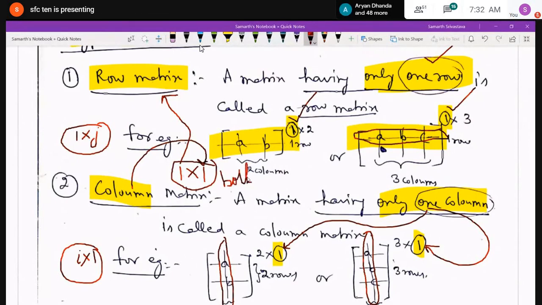Sir, it is just like a number in brackets. It is just a number. Okay, sir. Is it clear?